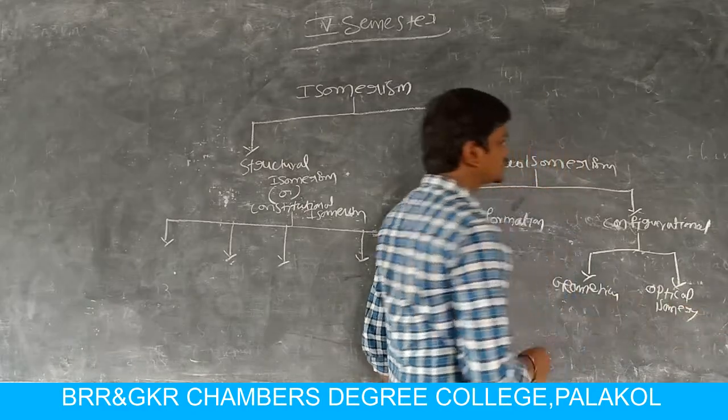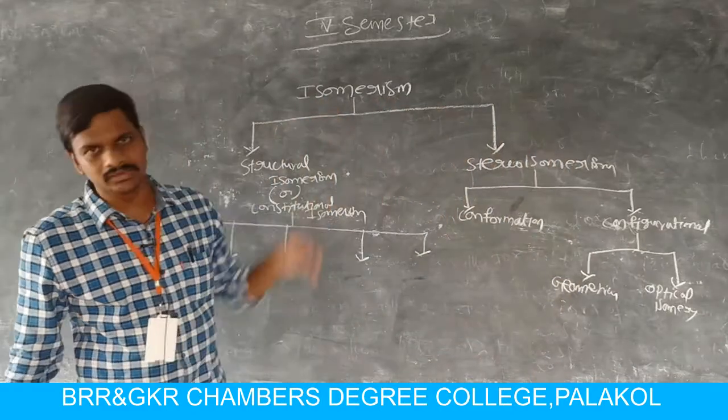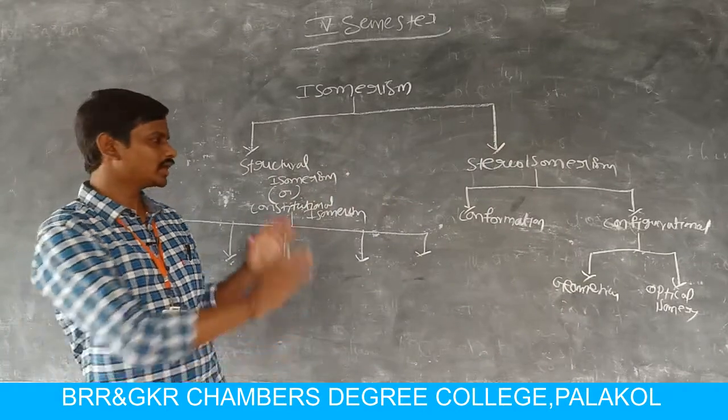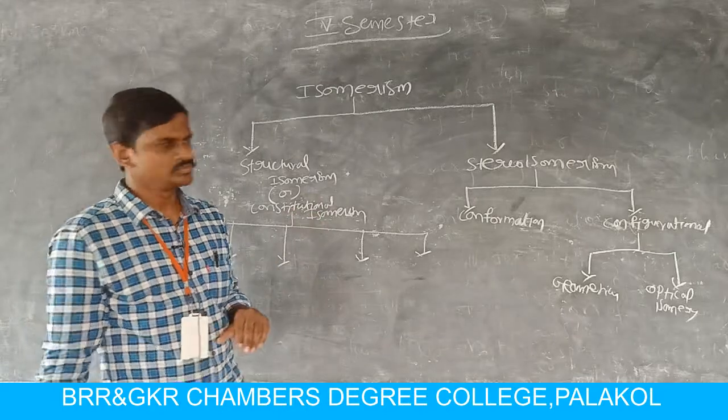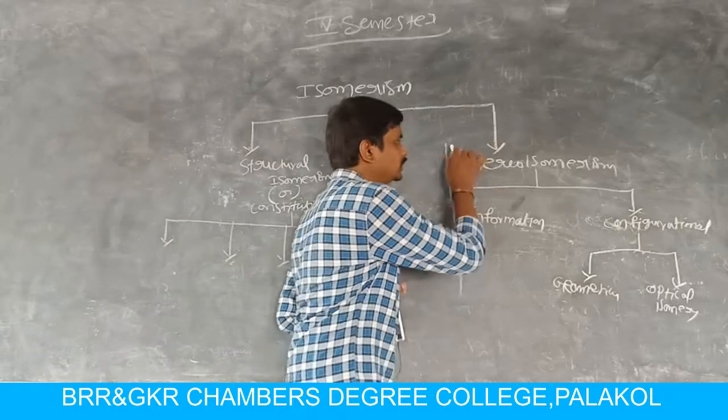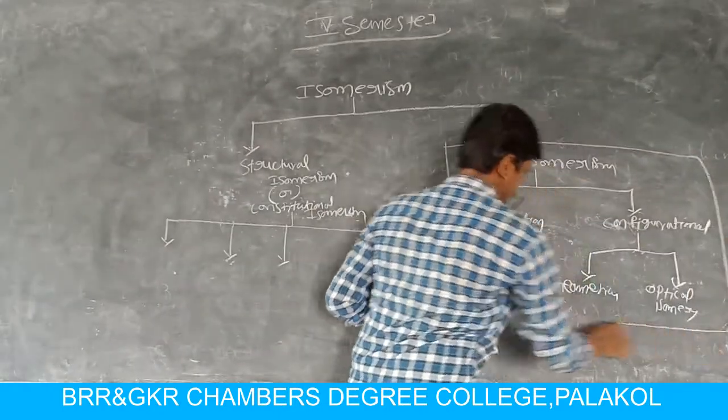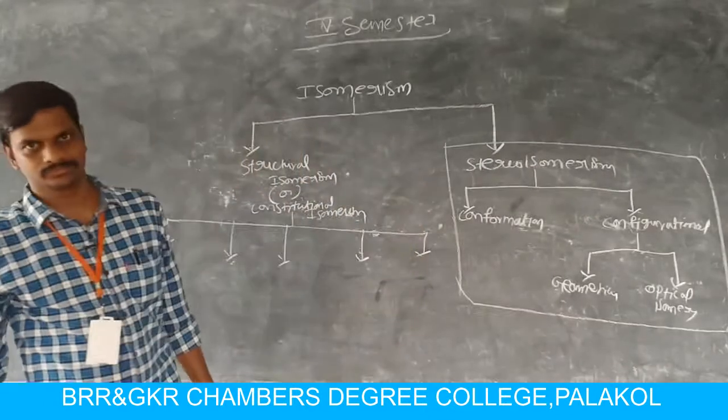Here we are discussing the concept of isomerism in nitrohydrocarbons, so we are concentrating on structural isomerism or constitutional isomerism. Stereoisomerism is not discussed in this chapter.